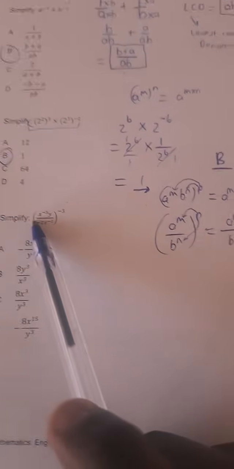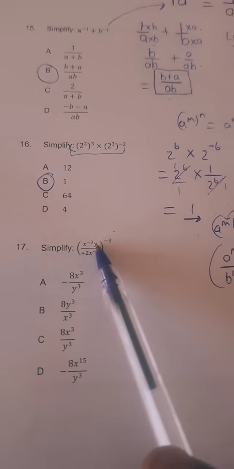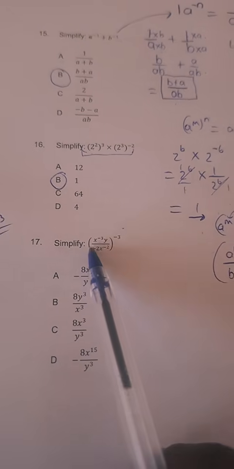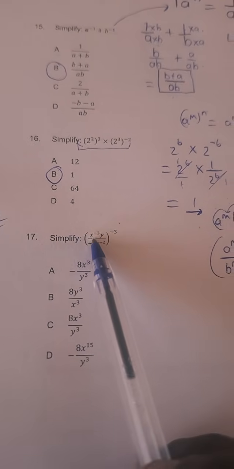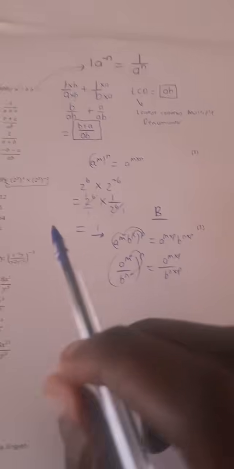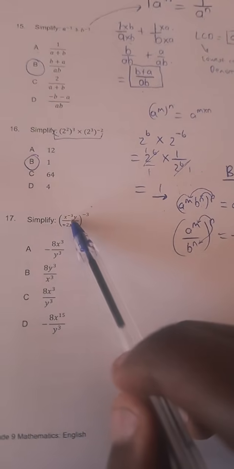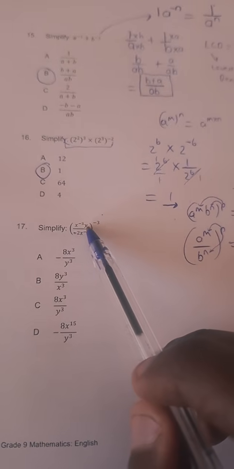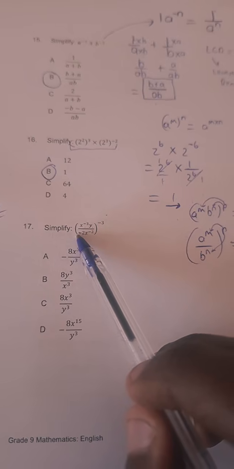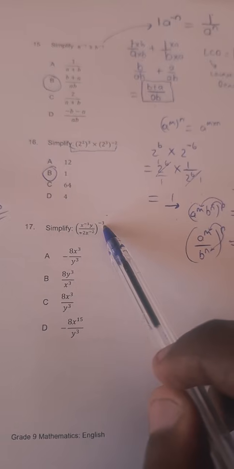Okay, let's take it through then. X to the power -3, y over negative 2 x to the power negative 2. So if we look at the numerator, we can apply this law here for the numerator and the denominator, because x and y are multiplied, we are dividing by 2, and x is negative. We have a negative 3 here, that's an exponent.